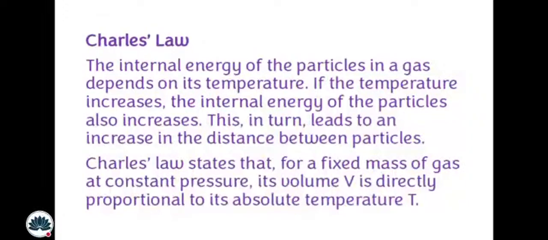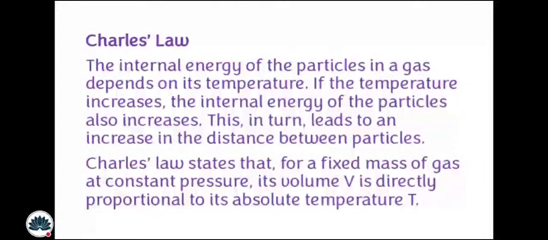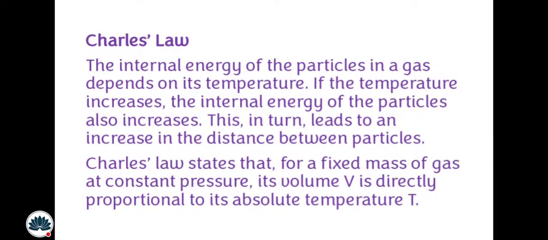In science, we often measure temperature on the Kelvin scale. This scale begins at absolute zero. Since the graph is a straight line that passes through the origin when the temperature is expressed in Kelvin, we write a mathematical expression which is known as Charles' law. The mathematical expression is that V is directly proportional to T, meaning volume is directly proportional to T. Therefore, V equals a constant multiplied by T. Obviously, therefore, V upon T is equal to a constant if the pressure remains constant.